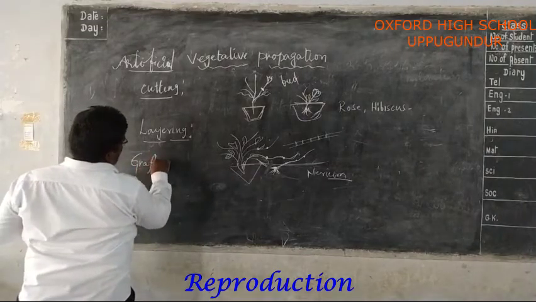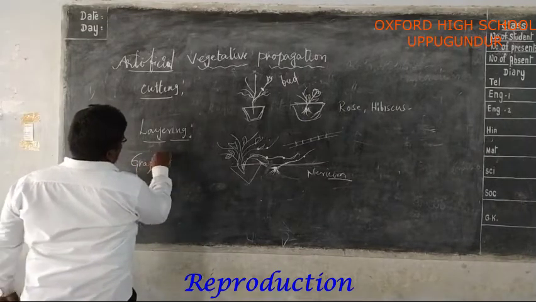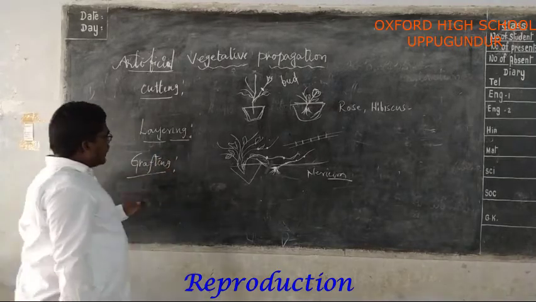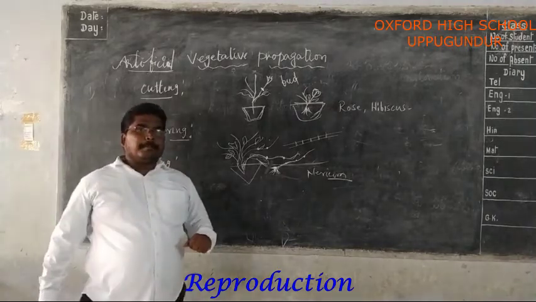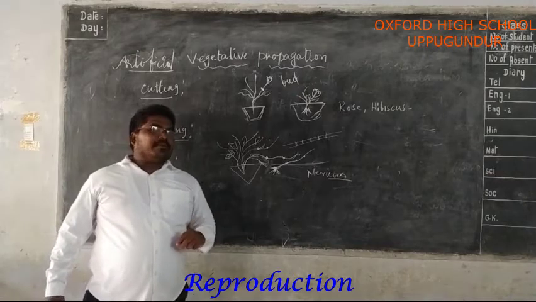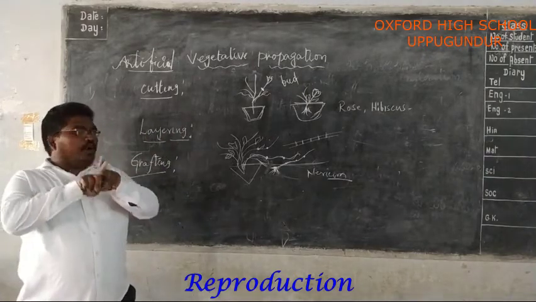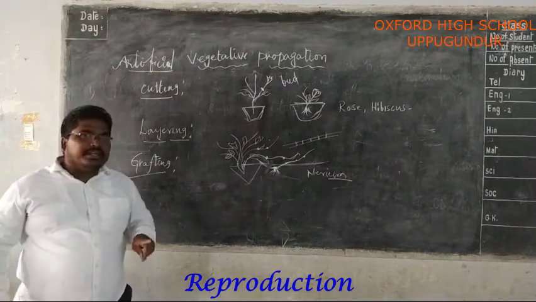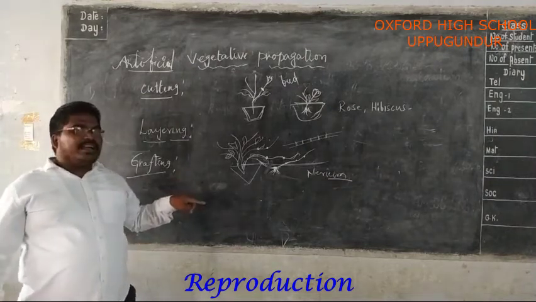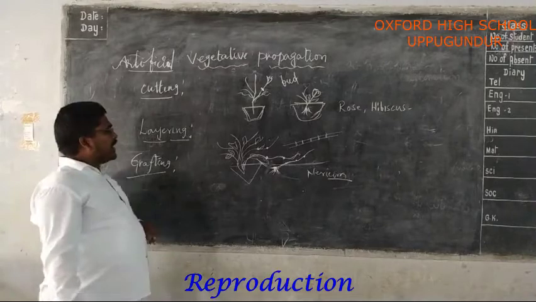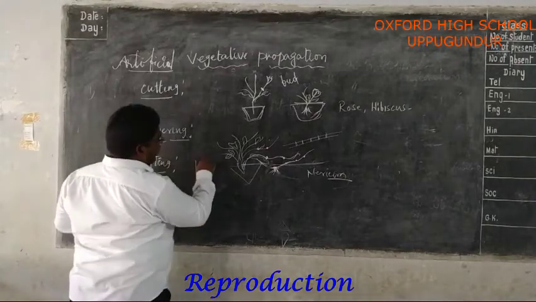What is that? Grafting. So it is a very important process, grafting. So how does the grafting process take place? In this grafting method, two plants are joined together in such a way that the two stems are joined as a single plant.